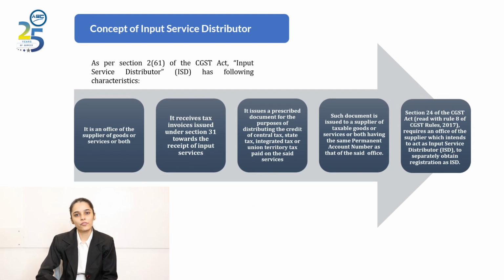So now we will start with what is Input Service Distributor, that is, what is ISD. ISD is basically an office of a supplier of goods or services, which means ISD receives input tax credit in respect of services, that is, ISD doesn't distribute any input tax credit in respect of goods. After receiving credit in respect of services, ISD further distributes this credit to the distinct persons which have the same permanent account number. For this purpose, ISD issues tax invoices to its distinct persons. Section 24 of the CGST Act requires ISD to obtain a separate registration.